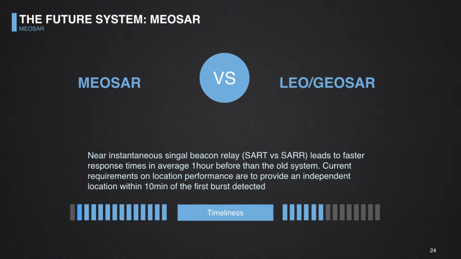In time of response, that's also a knockout. It has instantaneous coverage, as I said, and not even coverage, but localization. The actual requirement says that within 10 minutes of the first burst emitted, a localization should be provided by the MEOLATs. So that's roughly one hour, on average, of advantage.